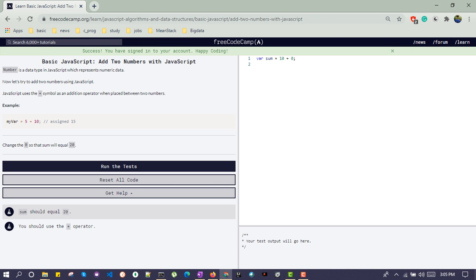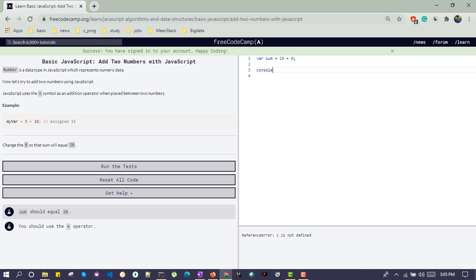In this assignment, we will learn how we can add two numbers. It is as simple as this, where sum is equal to the first number plus the second number, and we can check what value has been assigned to the variable sum. console.log(sum), and we can see 10 has been assigned over here.